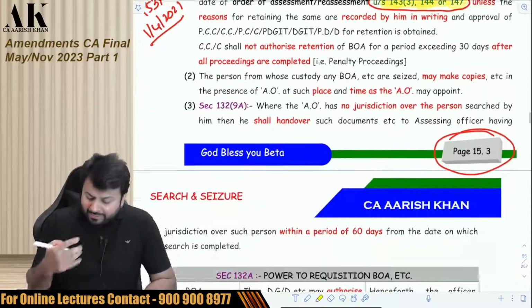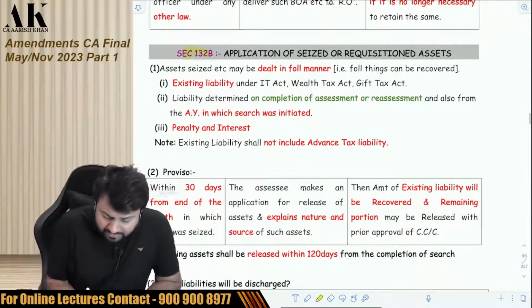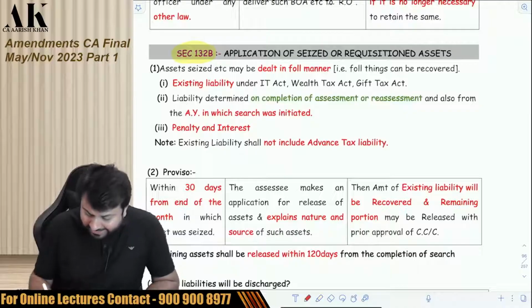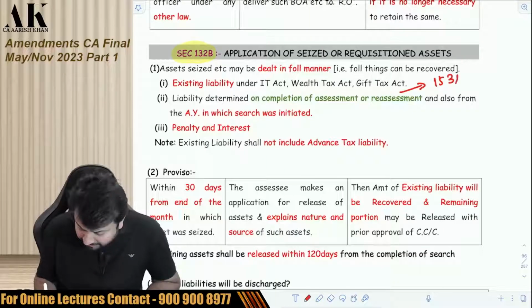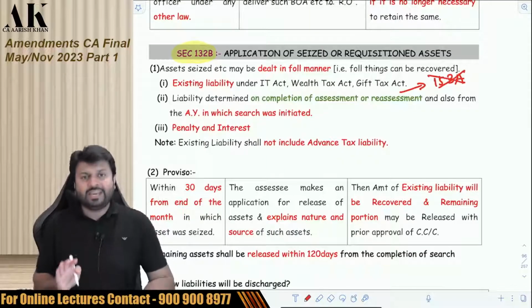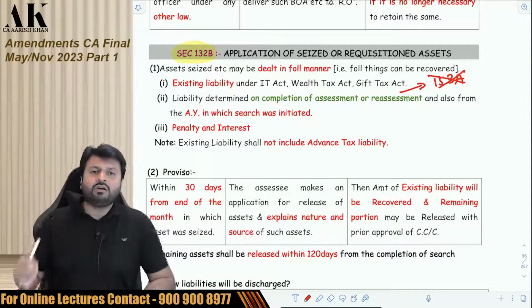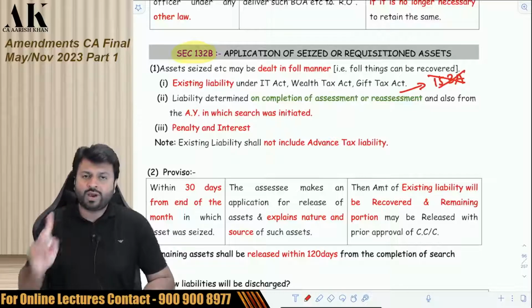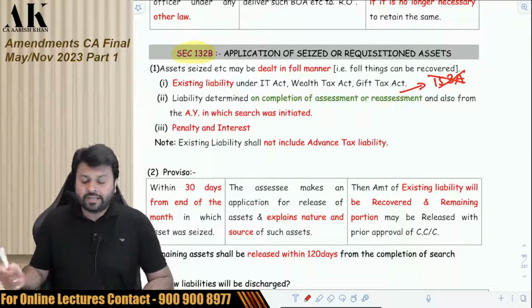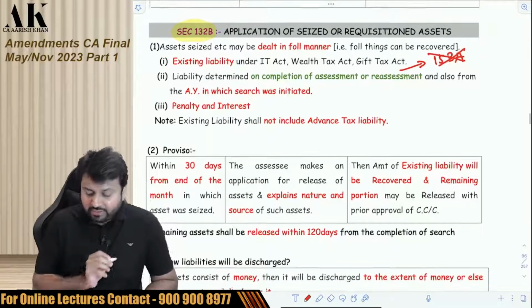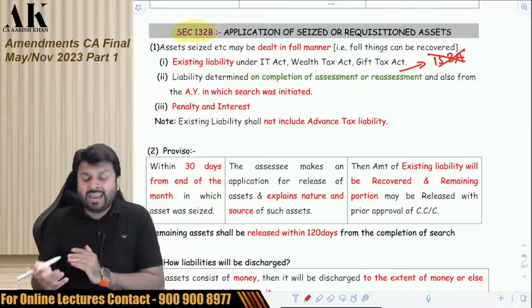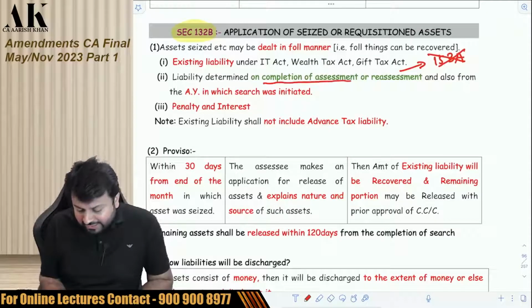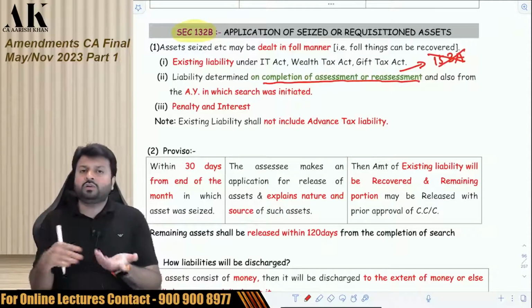A similar amendment is made over here also in 132B. Here also earlier there was a mention of 153A. So 153A is not relevant anymore from Finance Act 2021 onwards, because from 1st April 2021, 153A is discontinued. So the government has removed the word assessment under 153A, and they have put just the words assessment or reassessment, which will include all the assessments.